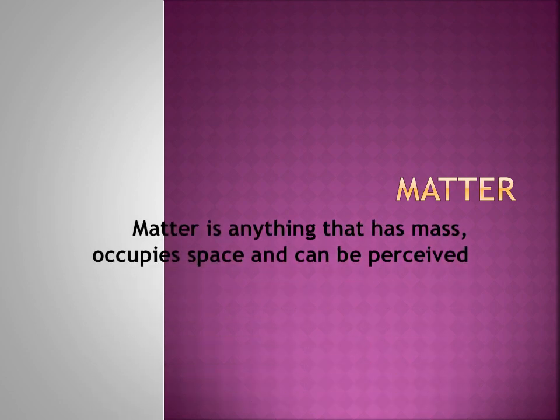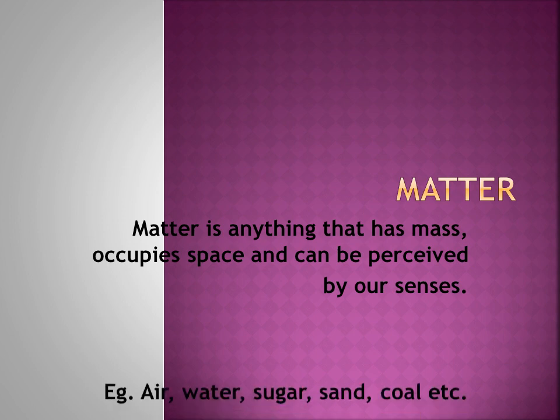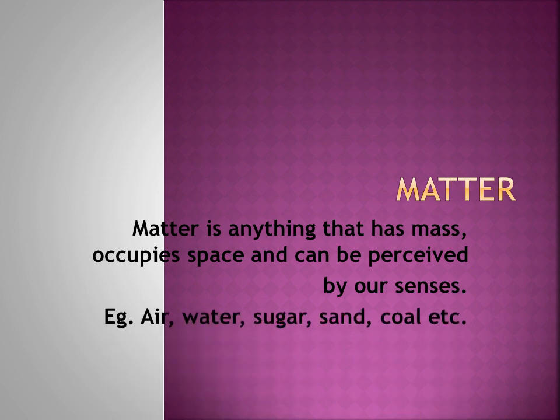Anything that has mass and occupies space and can be perceived by our senses is called matter. So matter is anything that has mass, occupies space and can be perceived by our senses. Can you give examples? We have air, water, sugar, sand, coal, etc. Now we understood that matter has mass and occupies space.